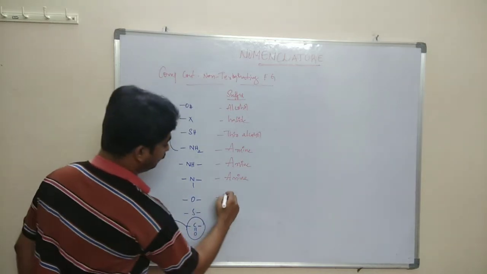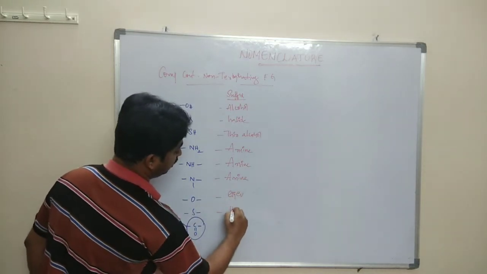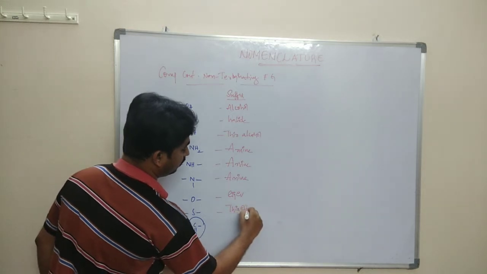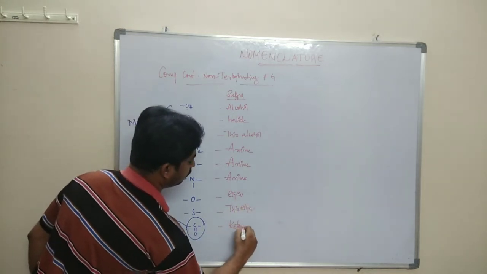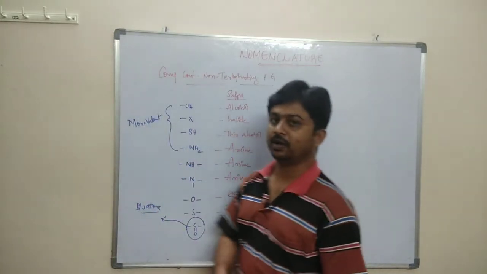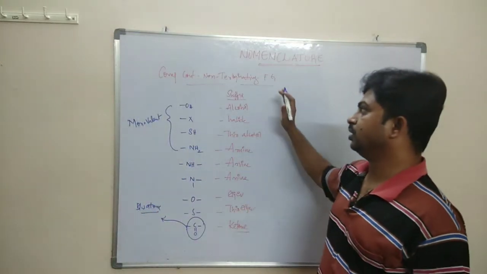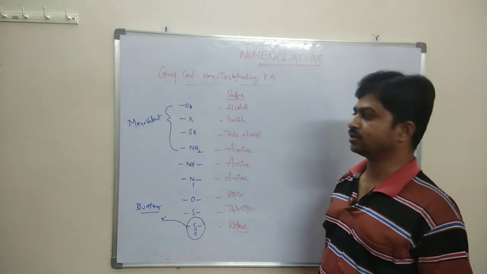The suffix of O is ether, of S is thioether, and of C double bond O is ketone. These are the various functional groups in the common system of nomenclature, and these are only non-terminating functional groups.